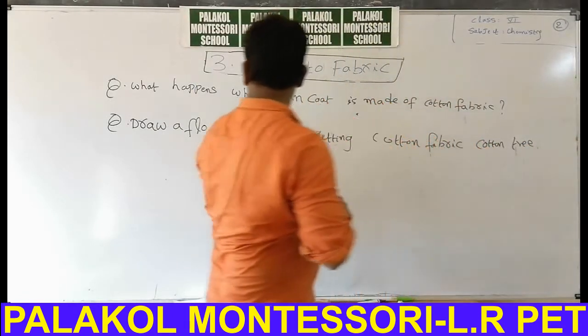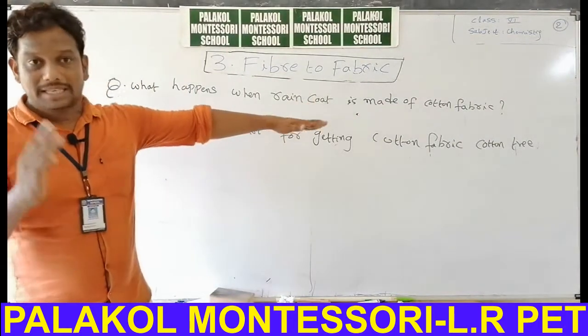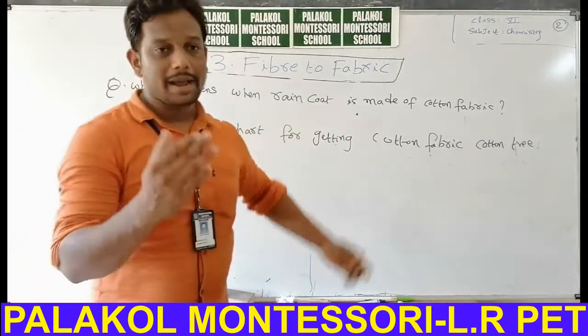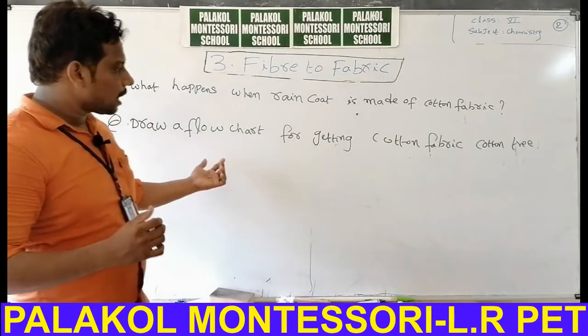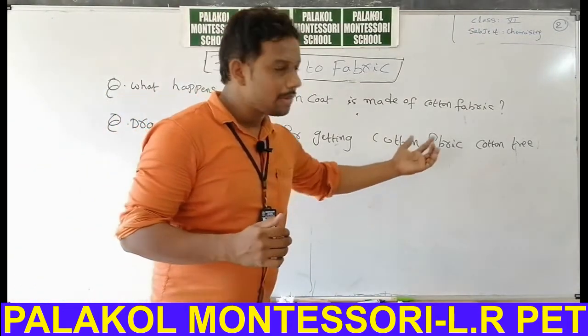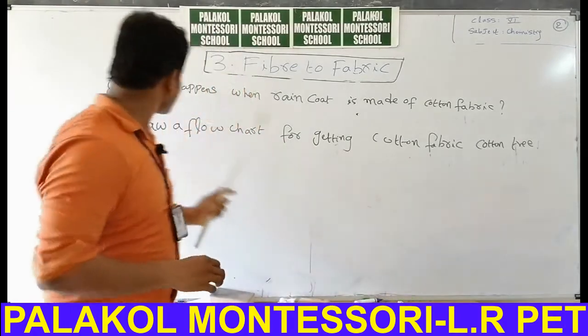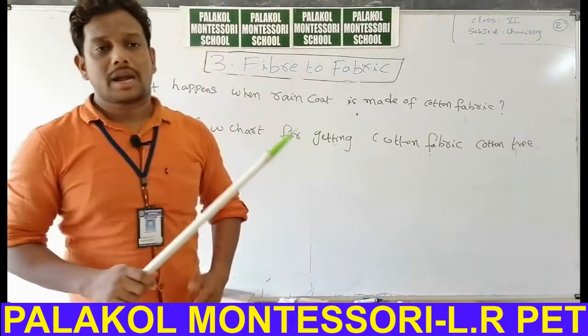So the first question is what happens when a raincoat is made up of cotton fabric. My second question is draw a flow chart for getting cotton fabric from cotton tree. First I will explain this particular question. What happens when a raincoat is made up of cotton fabric?